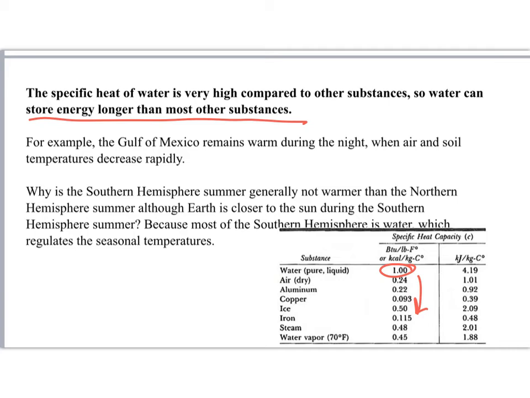Why is the southern hemisphere summer generally not warmer than the northern hemisphere summer, although it's closer to the sun during the southern hemisphere summer? Because most of the southern hemisphere is water, which regulates the seasonal temperatures.